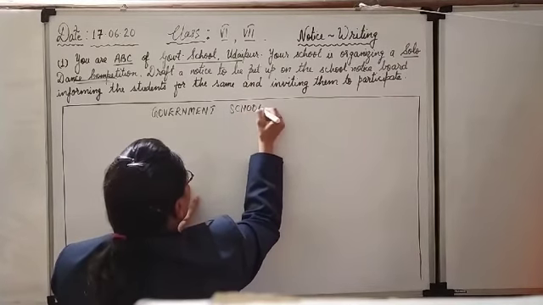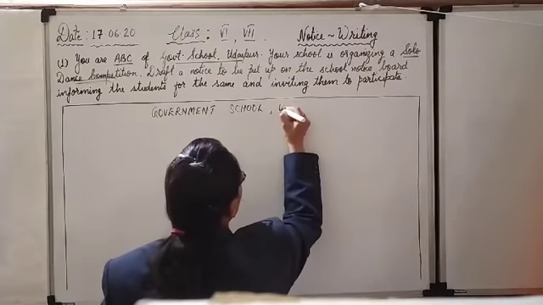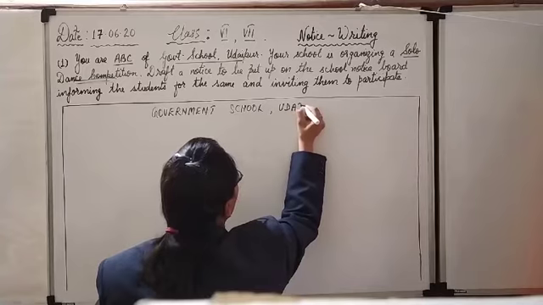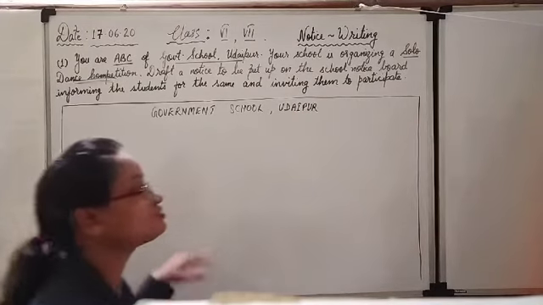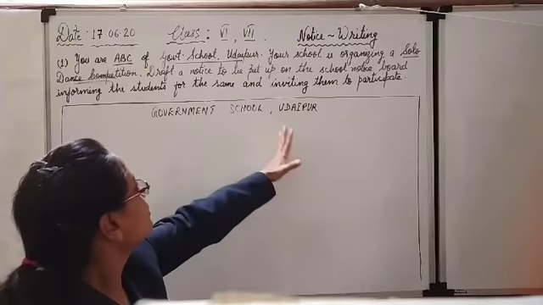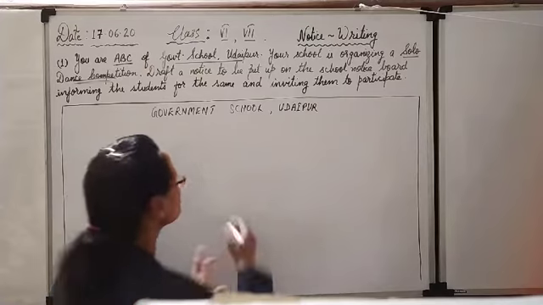Spelling you can take from the question. All the spellings are given in the question. Name of the place, Udaipur. If you know the state, you can mention in the bracket. Otherwise, if it is not given, you may leave. Okay, Government School Udaipur. Second line is for the heading, notice.